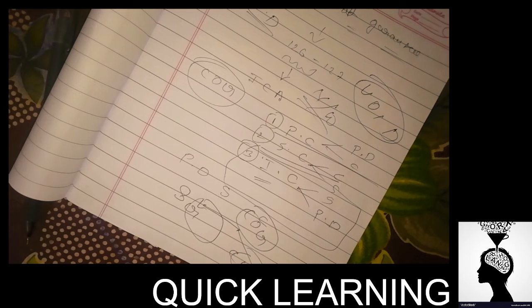And one important point in the continuing guarantee: if revocation is taken, that means withdrawal is taken, the guarantee for past transactions is valid. For future transactions only, it is voidable. Understand? So next, revocation of continuing guarantee.